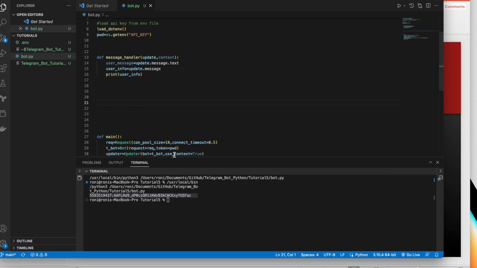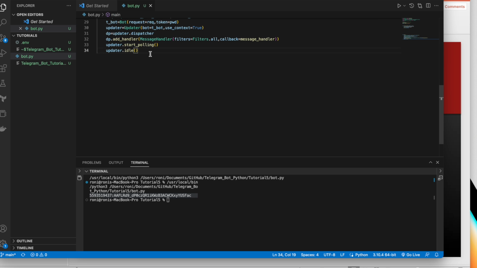Okay, so now let's try to run this function. Same thing as before: if __name__ == "__main__", and then we'll call the main function, right?